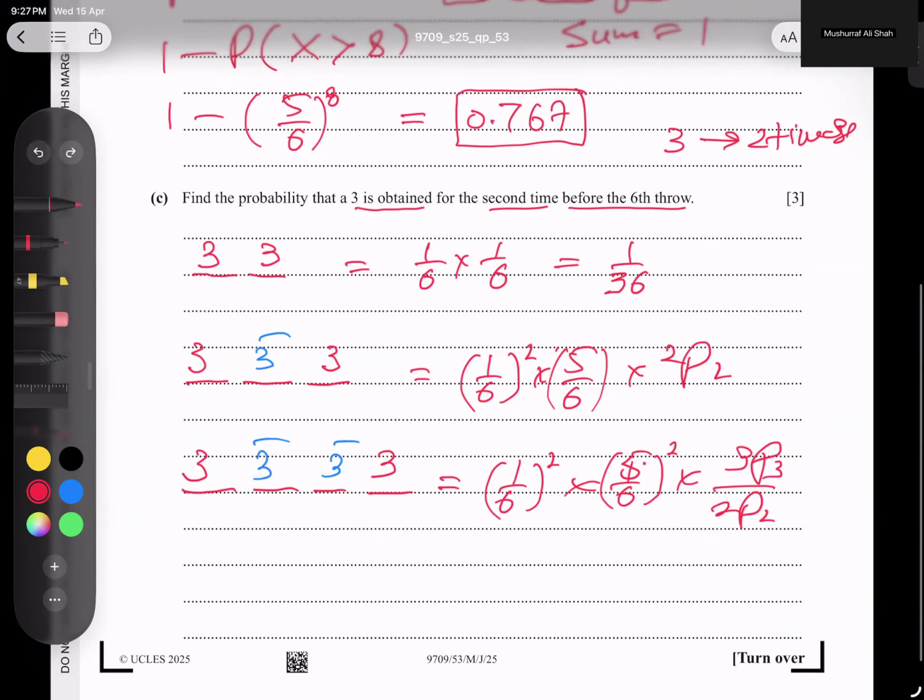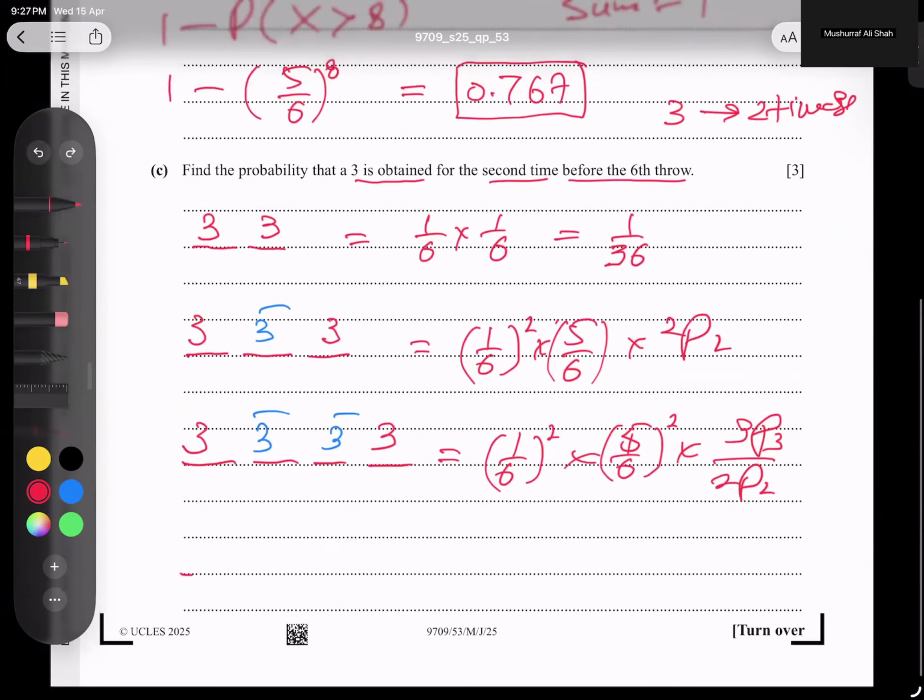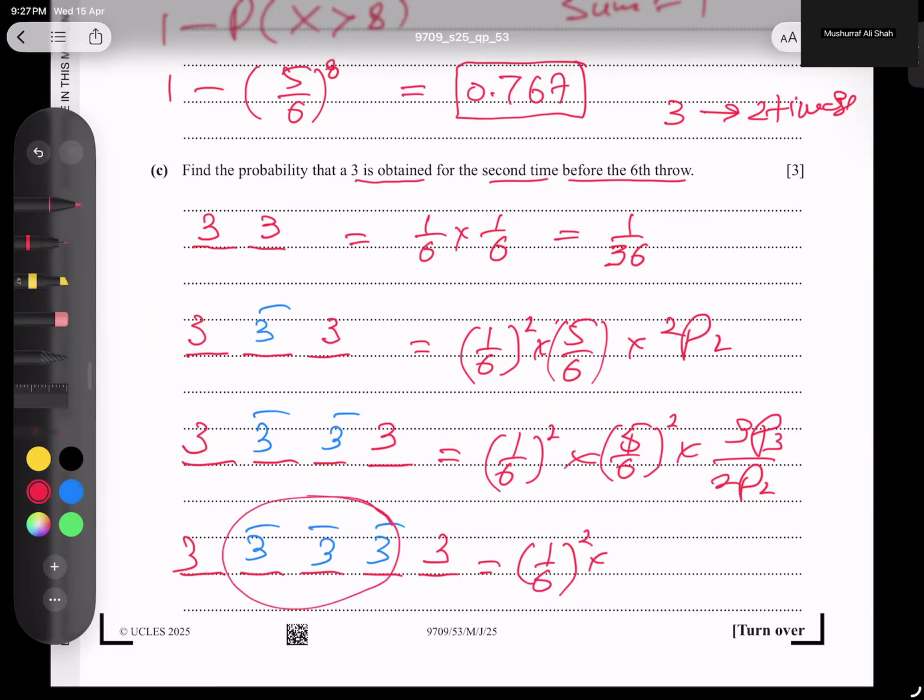Okay. Last option, we have students 1, 2, 3, 4, and 5. Again, I can say not 3 in the middle. So what is the way? Again, 3 comes 2 times, so this remains the same, 1 over 6 to power 2. But not 3, oh sorry, this is not 3 in the middle. So not 3 comes 3 times, so the power will be 3 this time. But interesting, how many positions do we have? 4 positions, 4P4 divided by 3 repeating, so that is why 3P3 divide. I think the idea is clear.